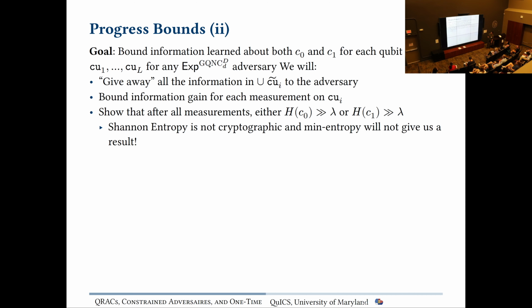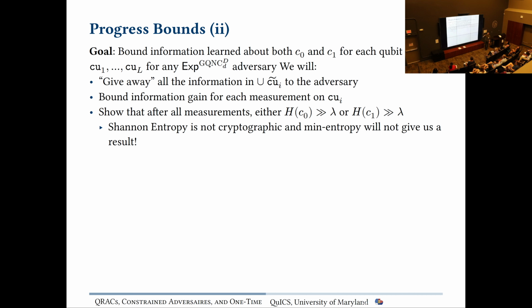Okay. So what I just said, we're going to give away the information for the non-independent parts, the blue parts. And then we're going to want to show at the end that there's a good amount of entropy left in either one of these code words, C0 or C1. And that's going to be our proxy. In the paper, you get the actual full proof of how you get to full one-time memories. But really, we're going to just want to show that at the end of the computation, there's going to be a high amount of entropy in one of these code words, meaning that it looks pretty random.